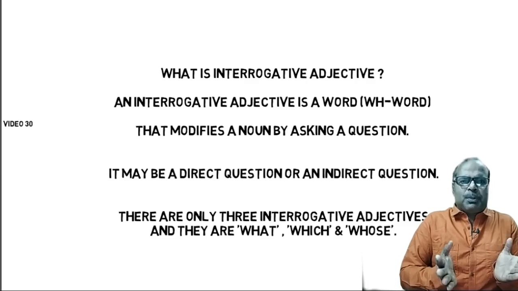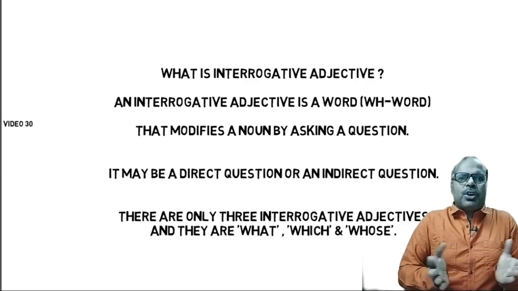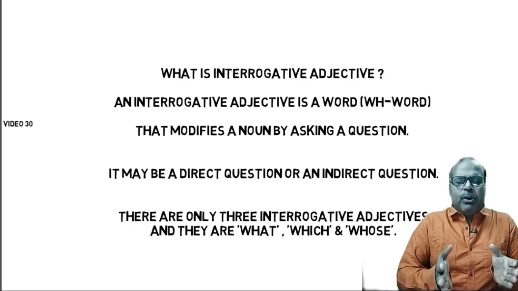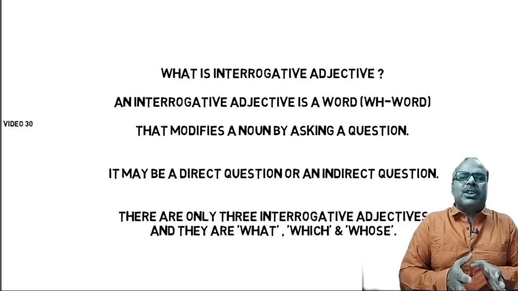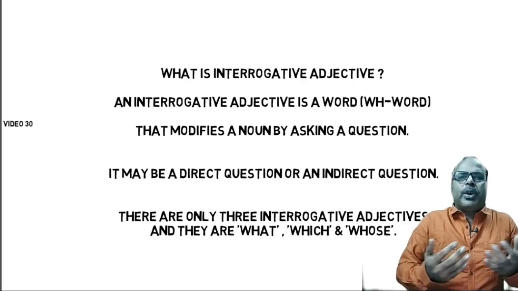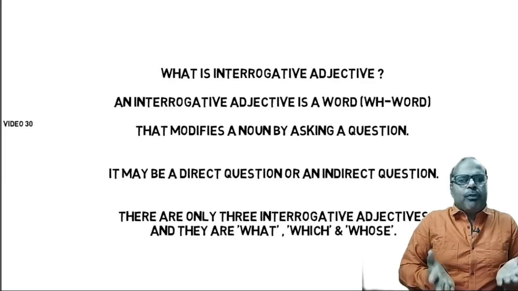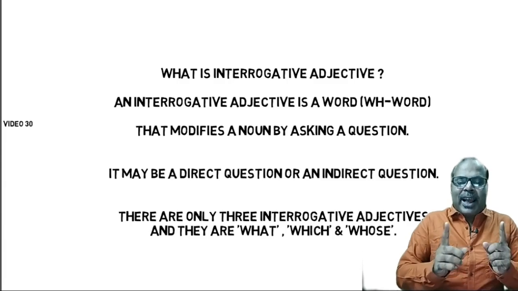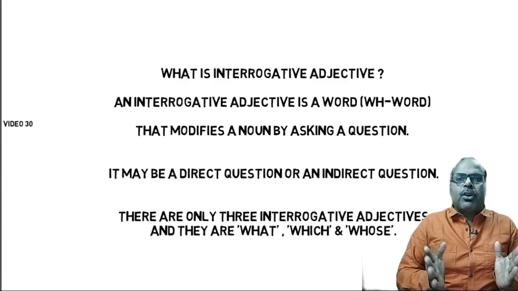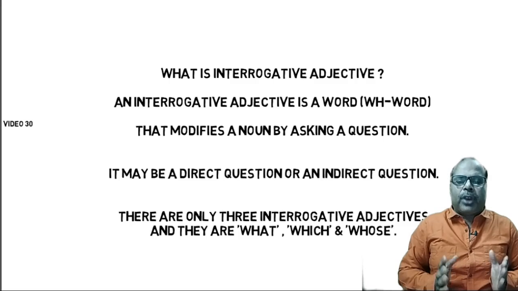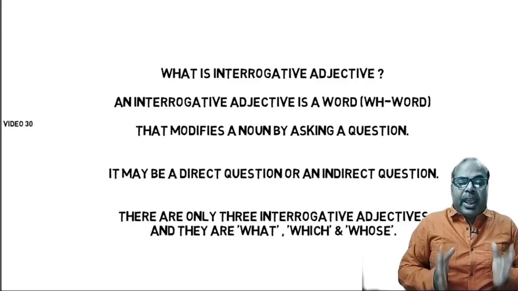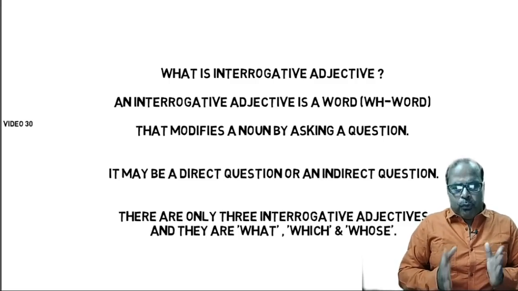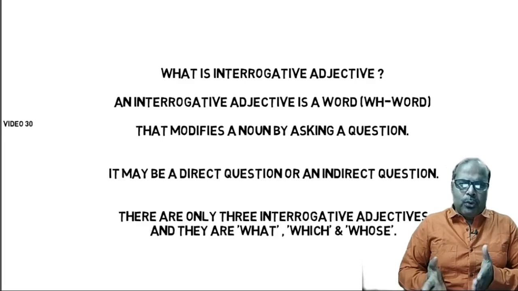The native speakers sometimes do not make any mistake while using interrogative adjectives or interrogative pronouns, but we, the second language speakers, often get confused regarding it. We should remember that there are only three interrogative adjectives: what, which and whose.